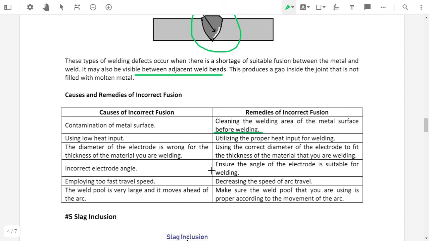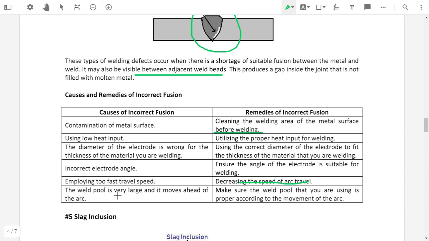Incorrect electrode angle, as we discussed earlier, the electrode angle should be correct. If the electrode angle is not proper, then it will cause incomplete fusion. Employing too fast a travel speed. If the travel speed of the electrode is too fast, then it will cause incomplete fusion. Decreasing the travel speed is the remedy for that.